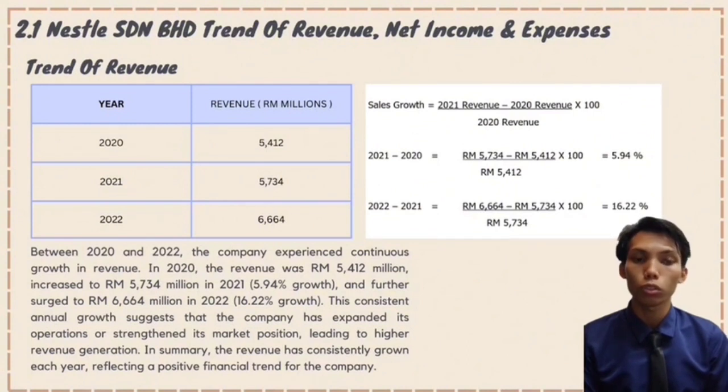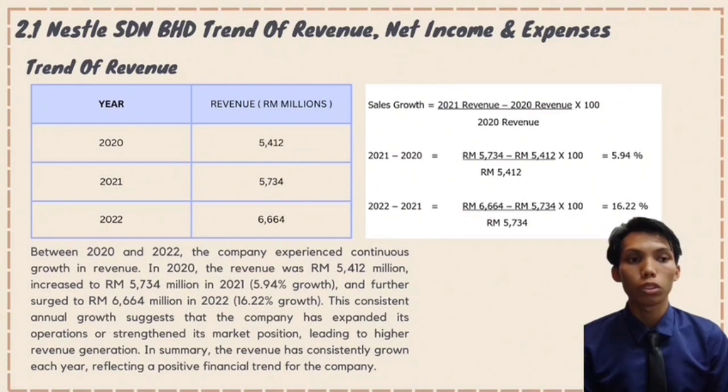to higher revenue generation. For the calculation, it is 2021 revenue minus 2020 revenue divided by 2020 revenue times 100. For 2021, it is 5,734 minus 5,412 divided by 5,412 times 100, it will get 5.64%.